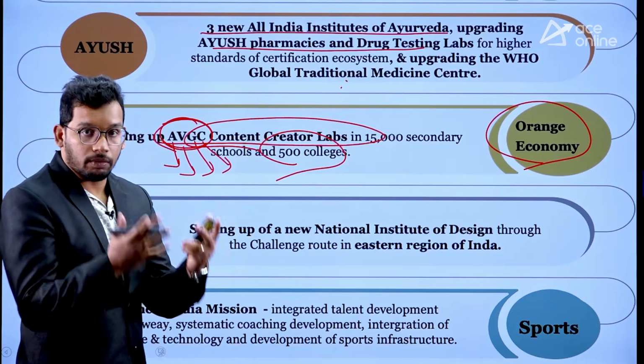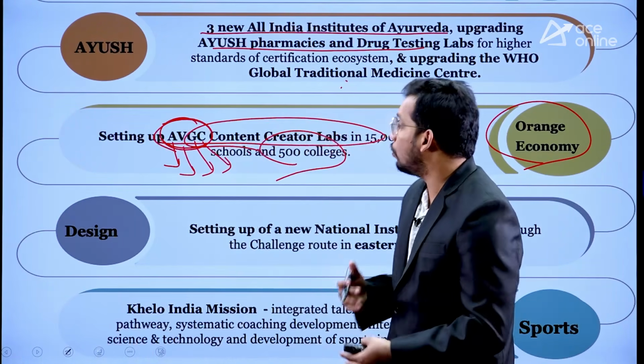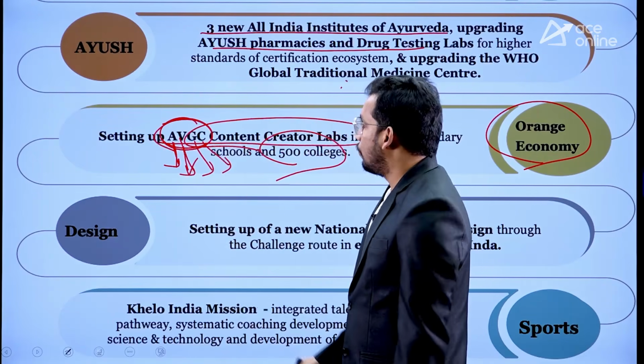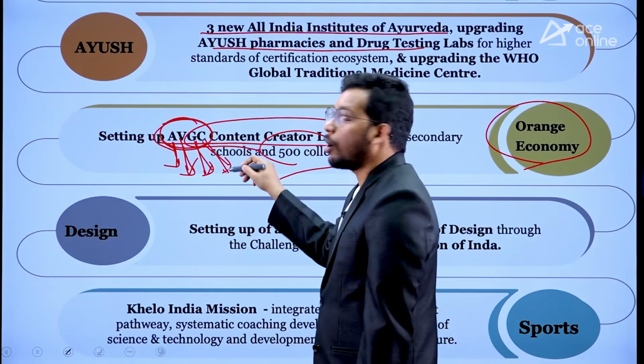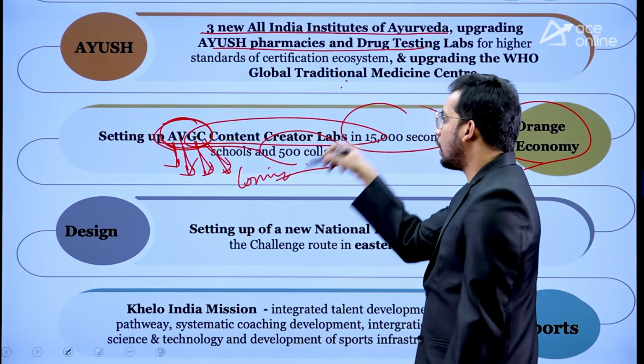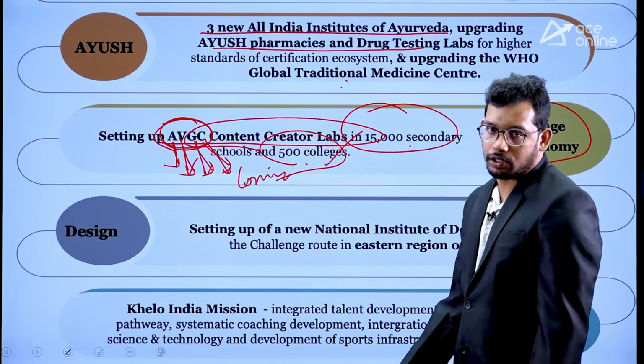So creative economy like augmented reality, virtual reality, we are going to encourage in animation, then visual sector, then gaming and comics. C means comics. Okay. So in these sectors, government is going to create labs in 15,000 secondary schools and 500 colleges.